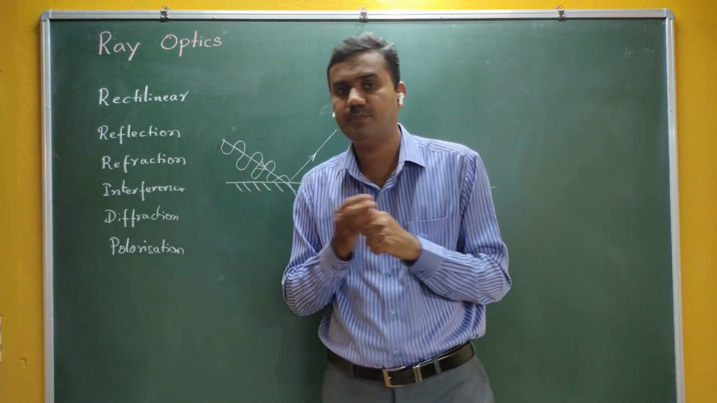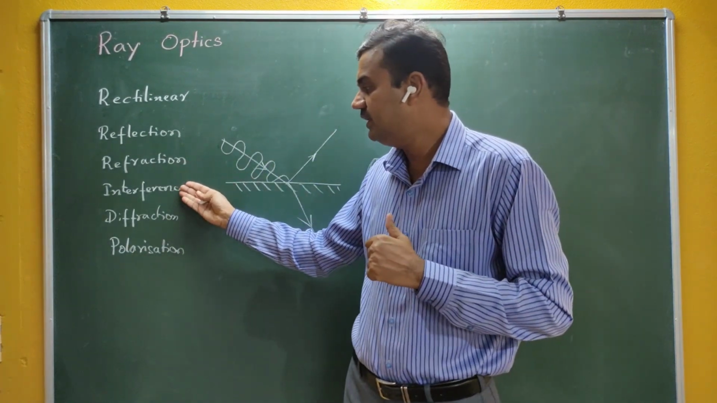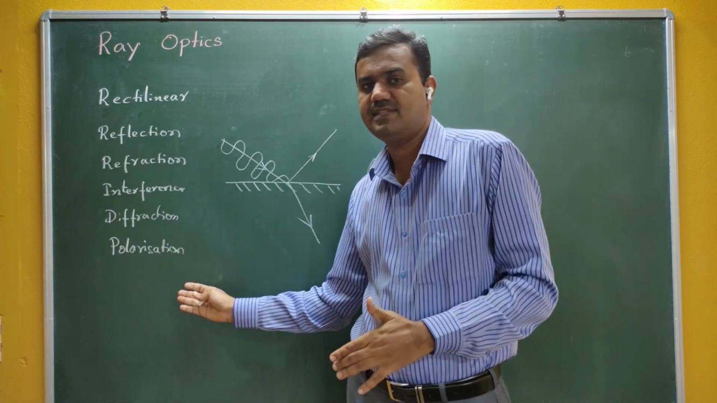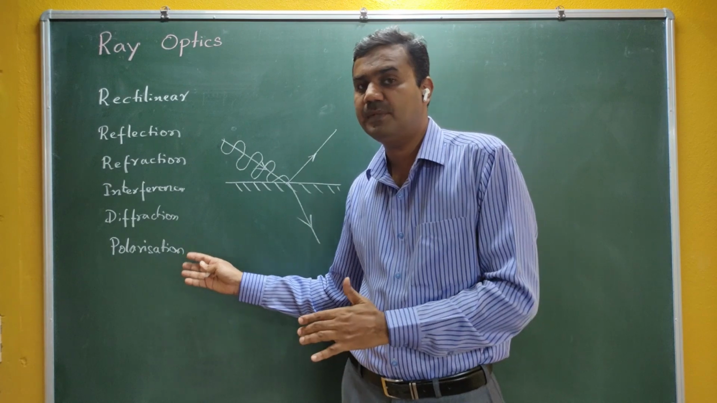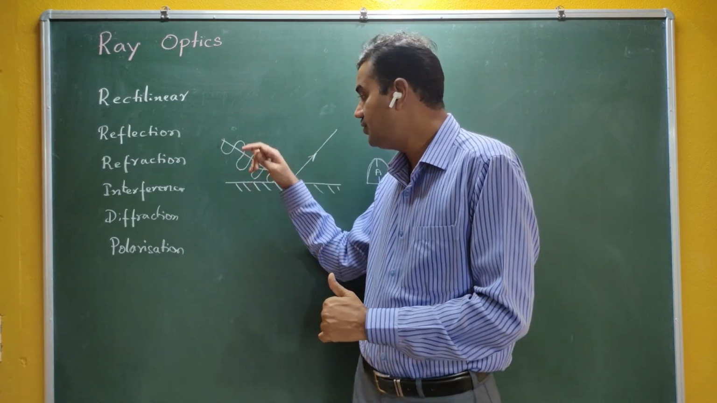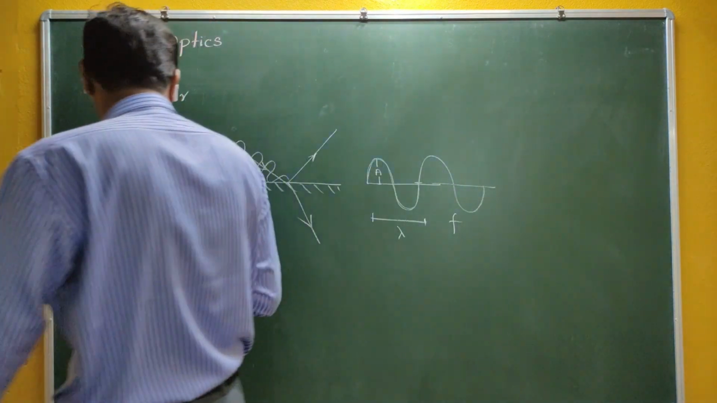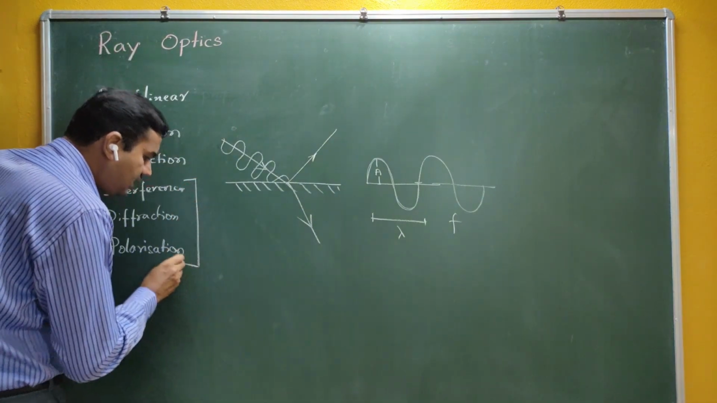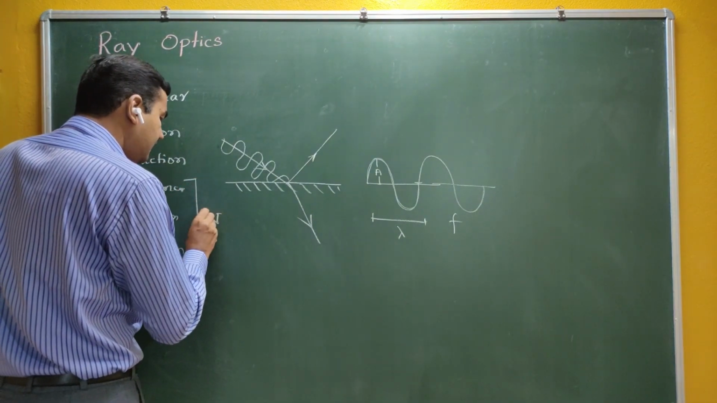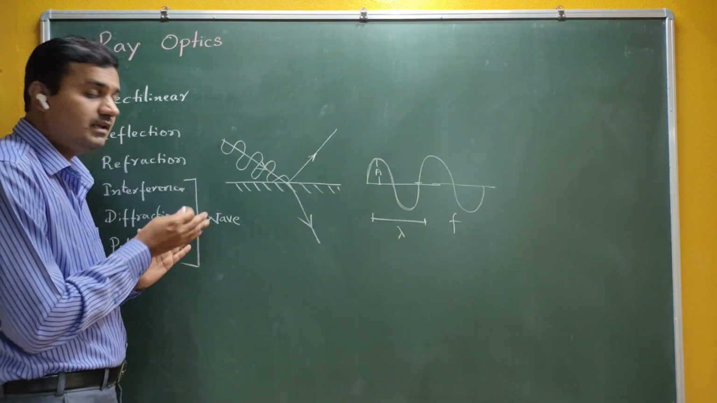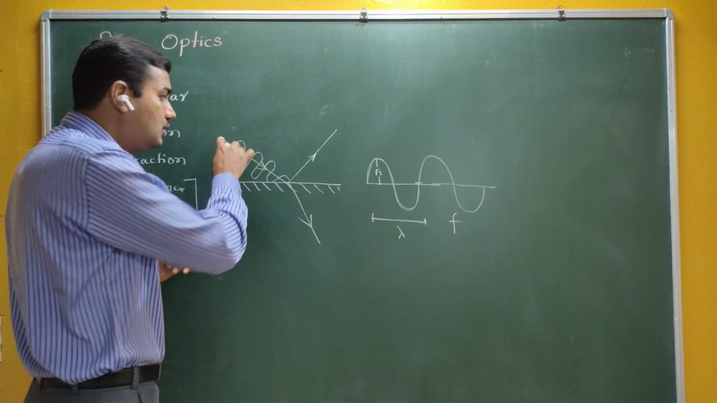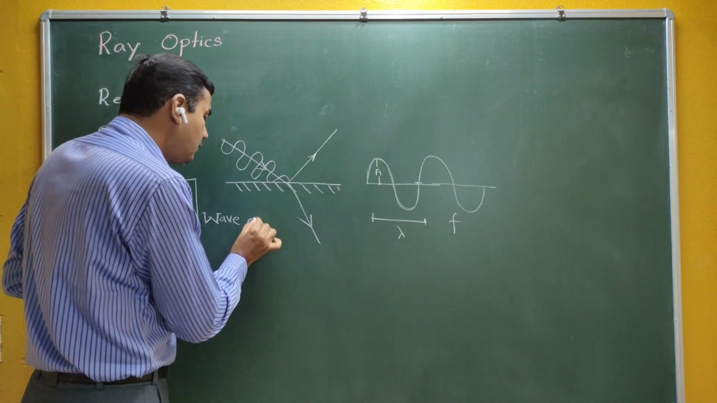Similarly for polarization. Therefore, interference, diffraction, polarization, and some other phenomena like Malus's law and Brewster's law, to explain those phenomena, I should know the physical nature of light. Therefore, in this particular optics, we have to take the physical nature of the wave. I have to draw the wave there. Therefore, it is called wave optics.